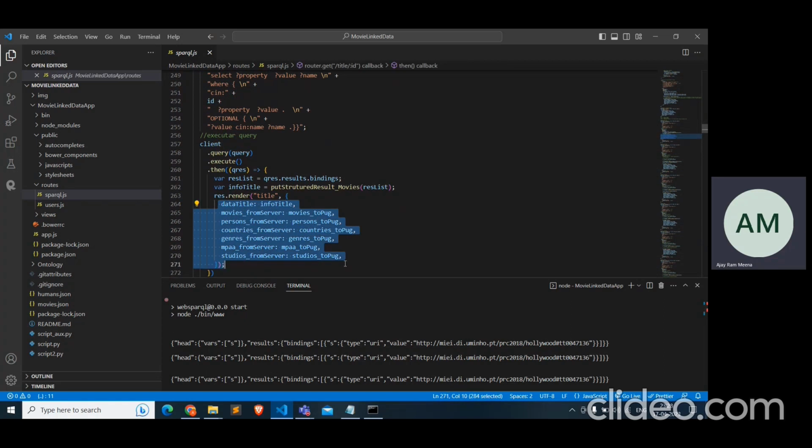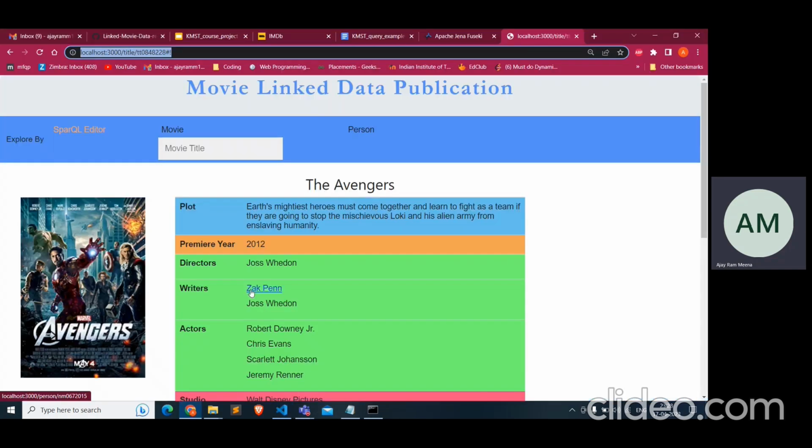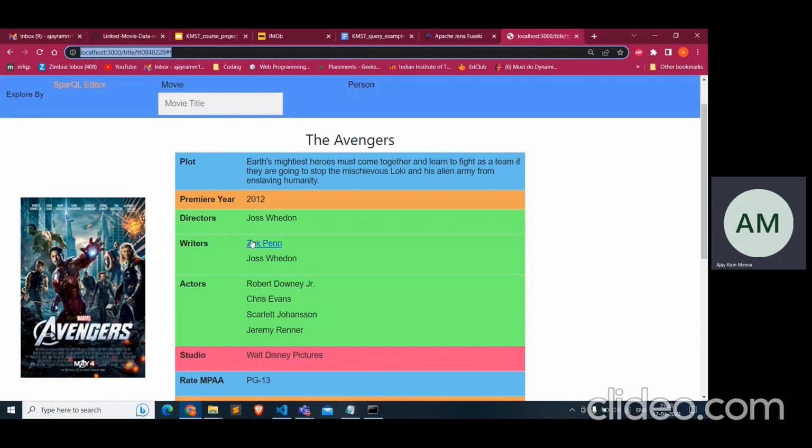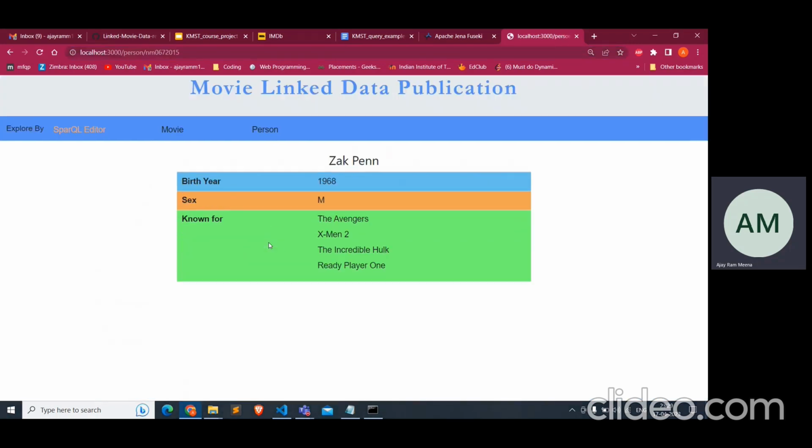So the individuals can be dynamic. Let me show how, like the writers. It is dynamic. When we click on this, we get all the information about Jack Penn. So this is all about this project. There is future scope: we can add more options to this project, like searching all the movies by genre, and many more things. So that's all. Thank you, everyone.